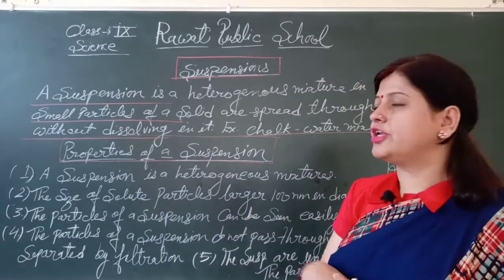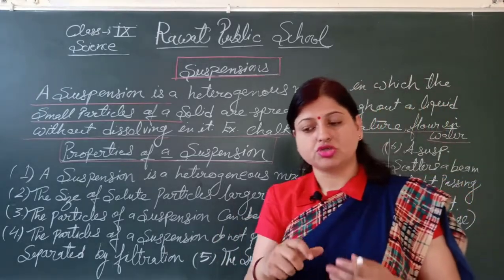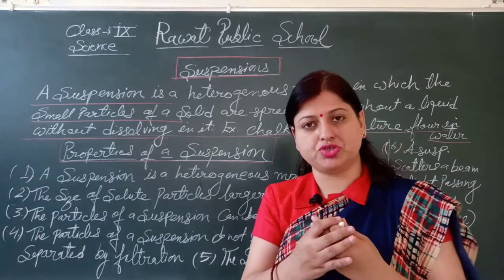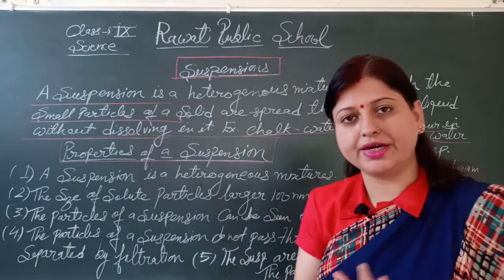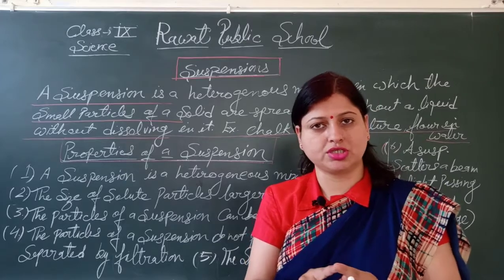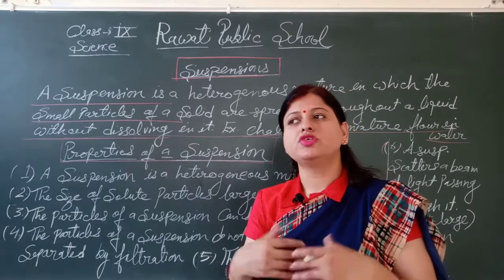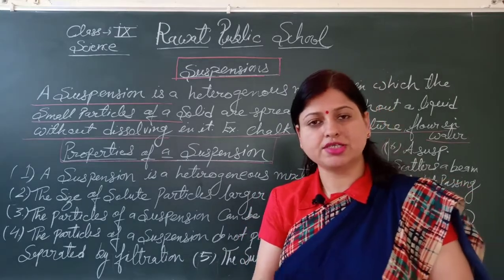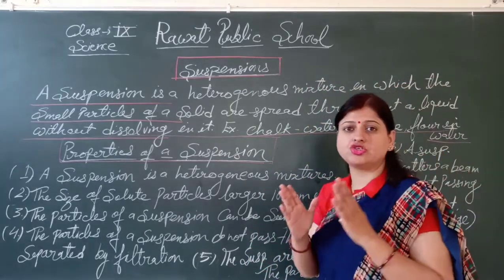So we had taken the example also of which type of solution is a homogeneous solution. A homogeneous solution is a solution which has a uniform composition, and we cannot see it by the naked eye. That is the homogeneous solution. But what is the heterogeneous mixture? A heterogeneous solution is a solution which cannot be completely mixed together, and we can see it by the naked eye also, right? So today our topic is suspension.